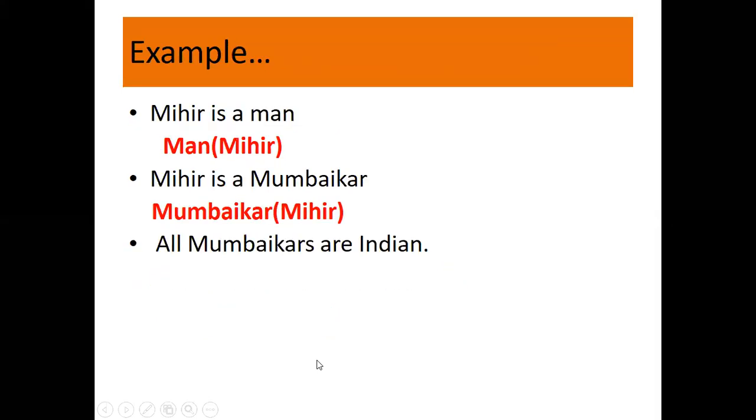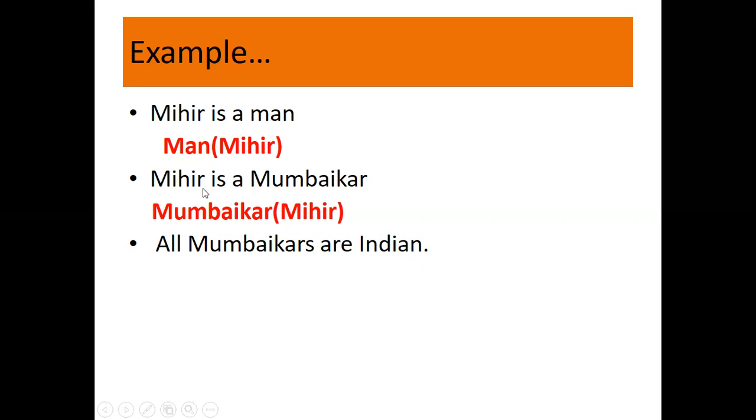Now let us look at another example. What is the statement? Mihir is a man. When you look at this statement, Mihir is a name, which is a proper noun. We are talking about someone very specific. The predicate or information represented here is that Mihir is a man, so man is the predicate. Now, you can even think of men as a class, and Mihir as an object of the class men.